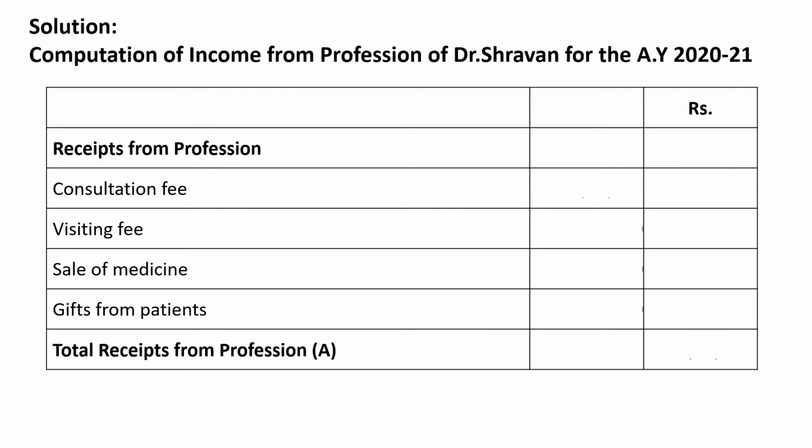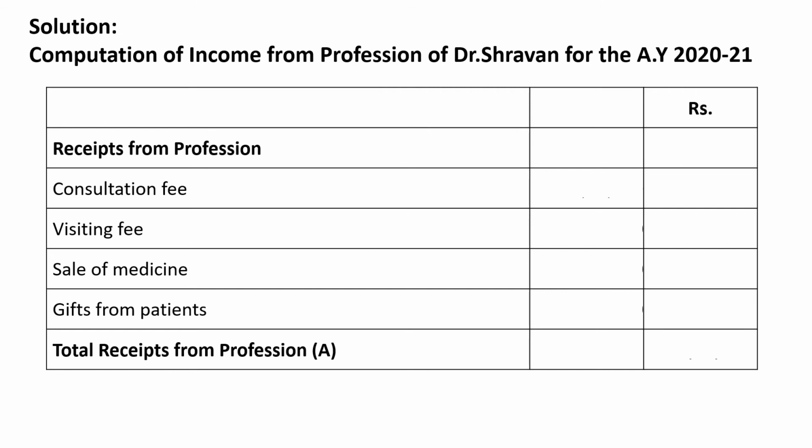So first we need to write the computation of income from profession of Dr. Shravan for the assessment year 2020-21. First we need to consider all receipts from profession, as we have already marked which are eligible.